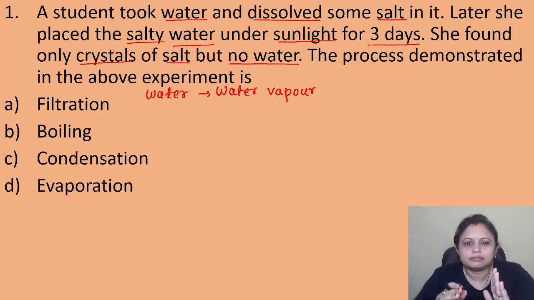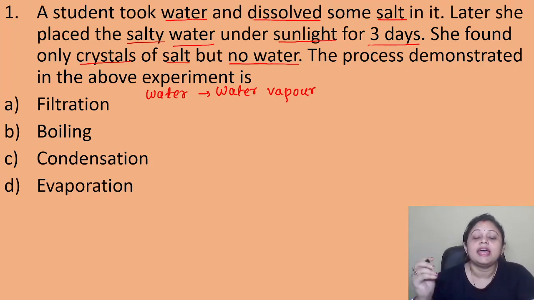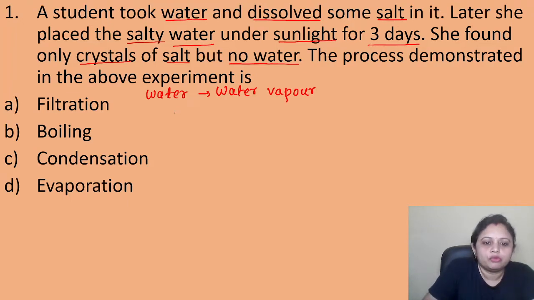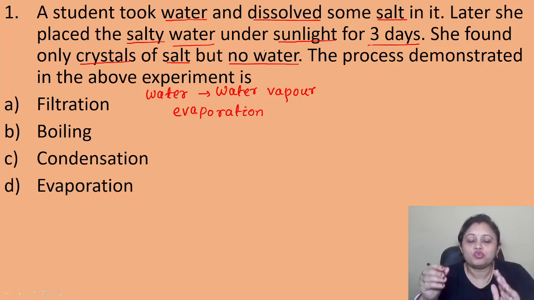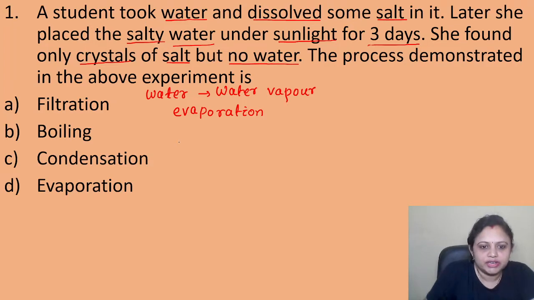The salt cannot be converted into any vapor form. The salt is left behind, right? And the process of conversion of water into water vapor, here we will call it evaporation. Why do we call it evaporation? Because water boils at 100 degree centigrade, right?